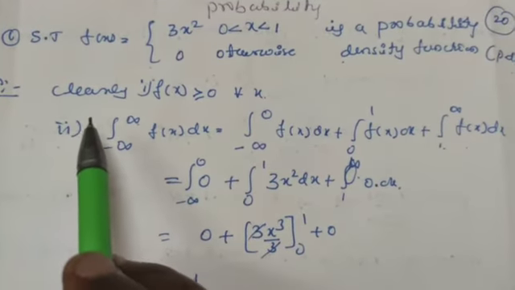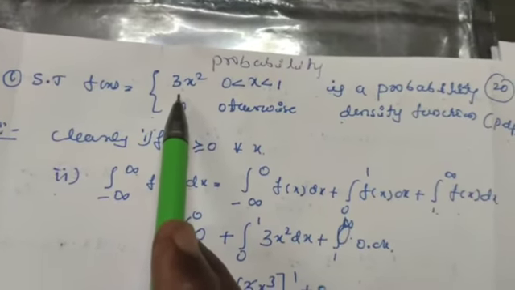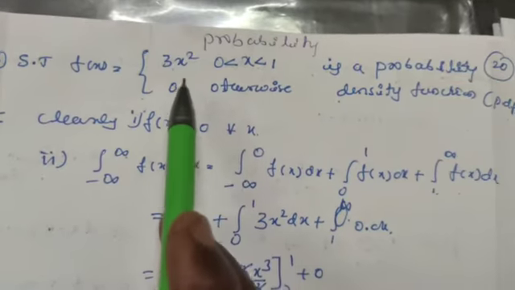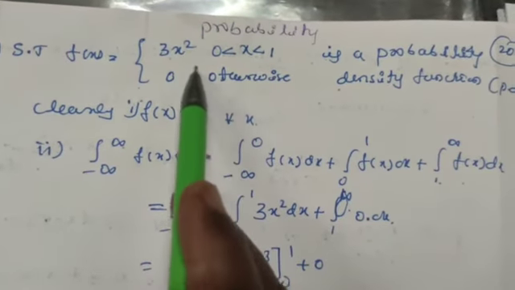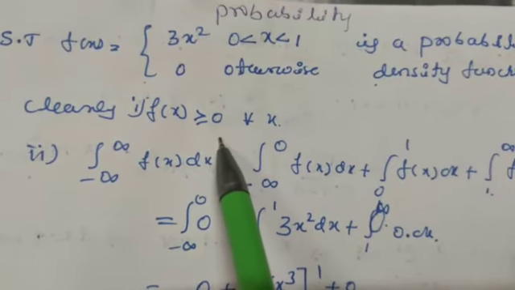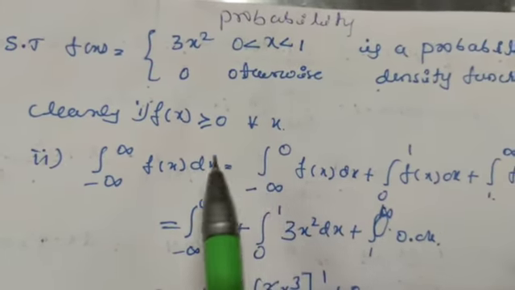Take the solution. So clearly from this definition we can say that here f of x is 3x square when x is in between 0 and 1. It is 0 in all other cases. So from these two we can say that f of x is always greater than or equal to 0, because it is positive or equal to 0. So the first condition is this one.